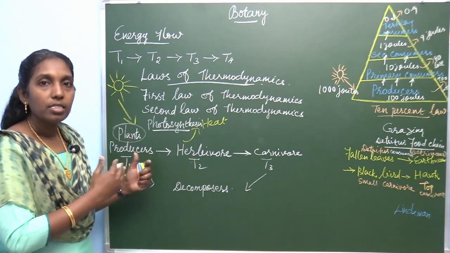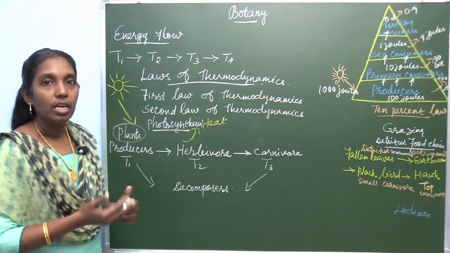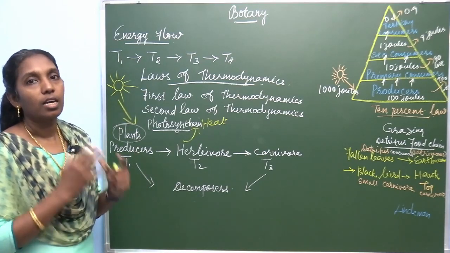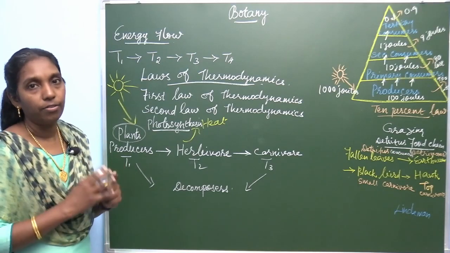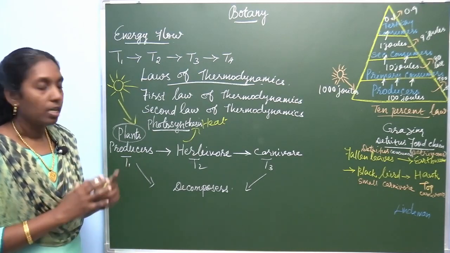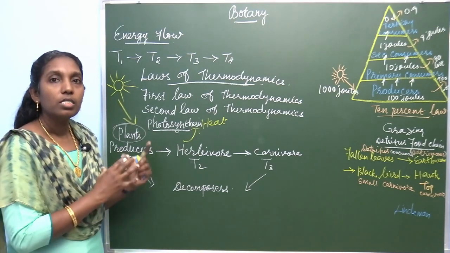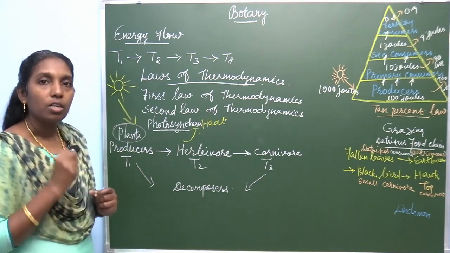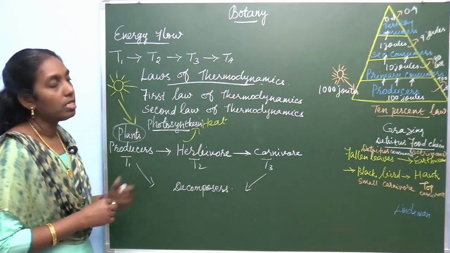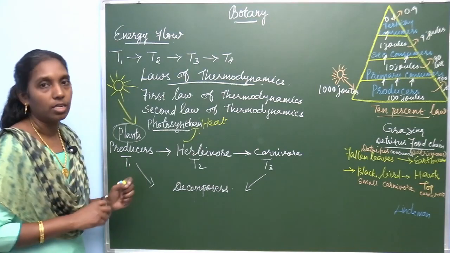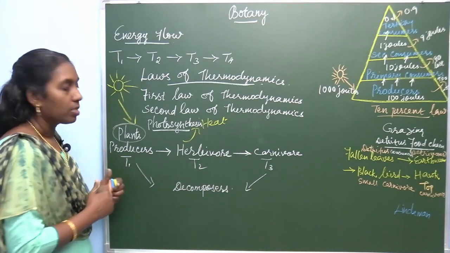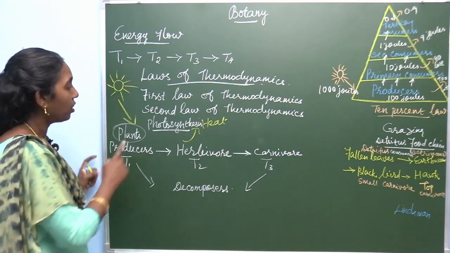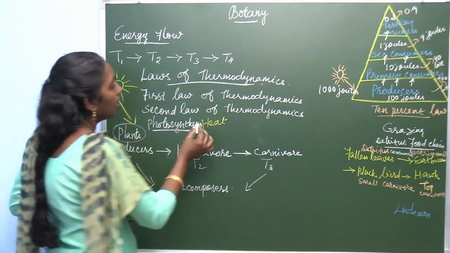So, light energy is converted into chemical energy and it prepares an organic food, an organic compound. This can be stored in the producers. There are certain raw materials used for this reaction, the photosynthesis reaction. Let's study the definition of photosynthesis.